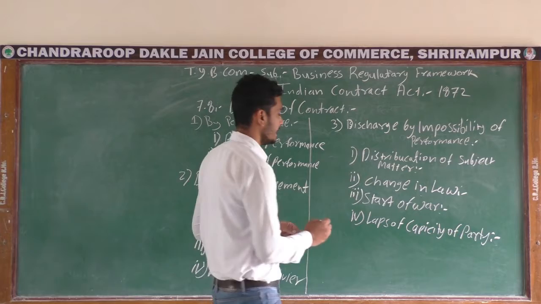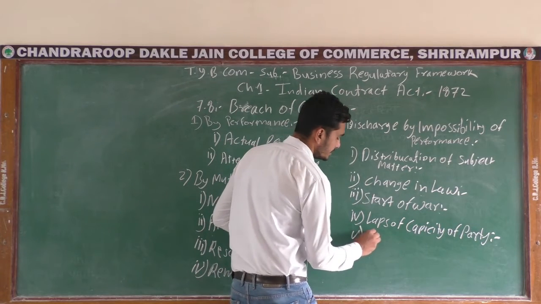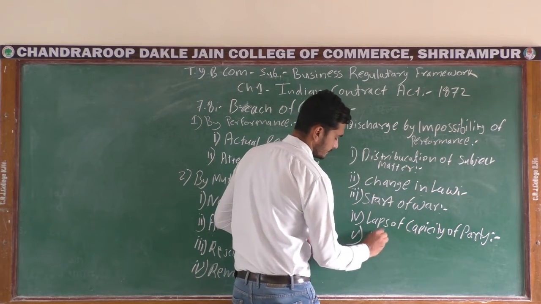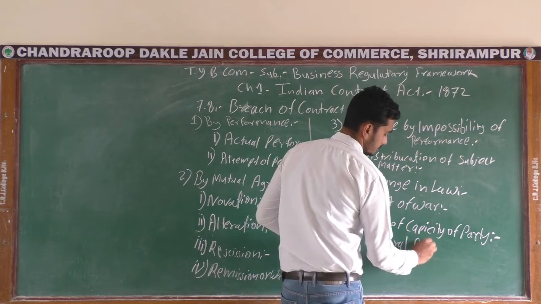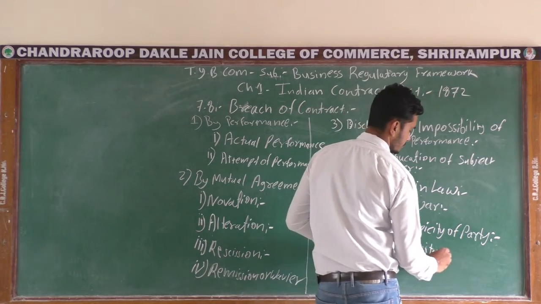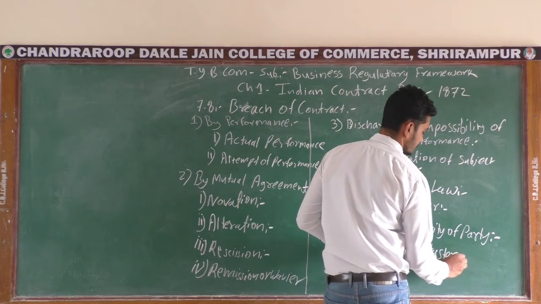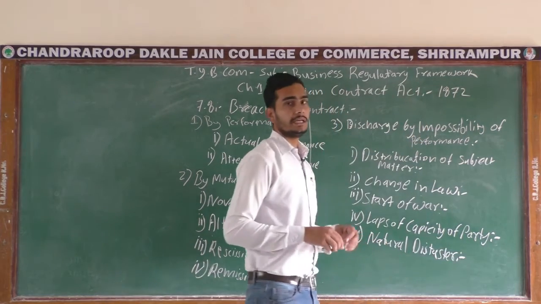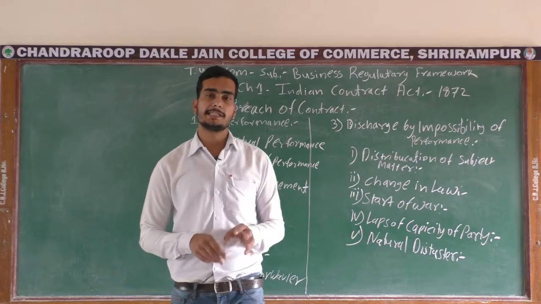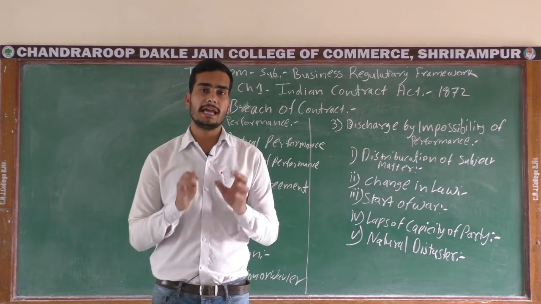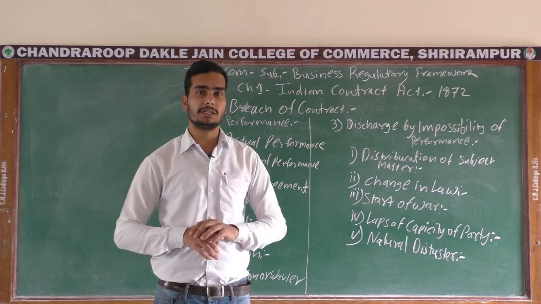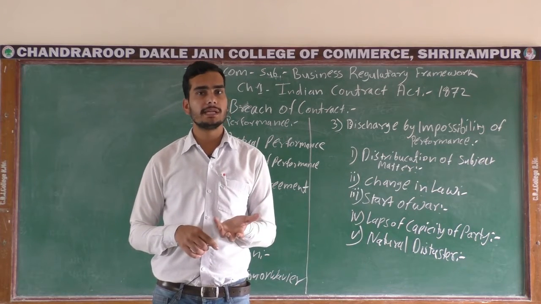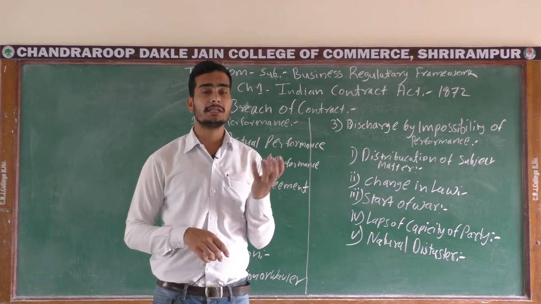Then the fifth one and last one is natural disaster. Okay, whenever in any area where the contract is formed, due to natural calamities and natural disaster, the whole thing is disturbed. So in that sense, are you able to perform that act? No, you get an excuse because of the natural disaster.